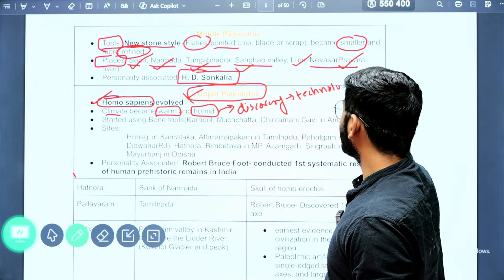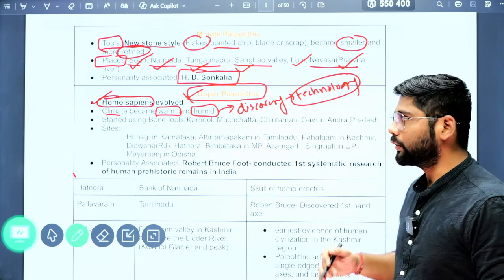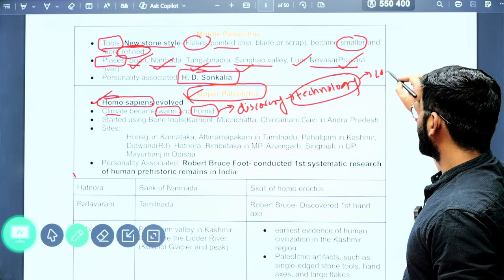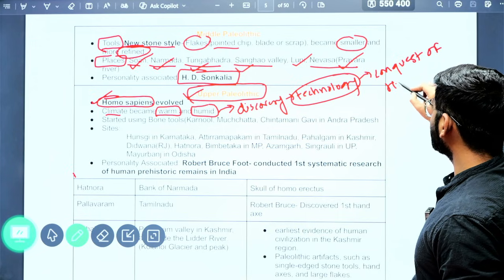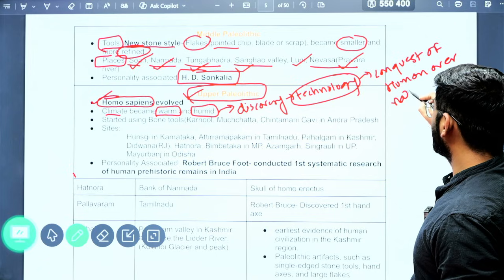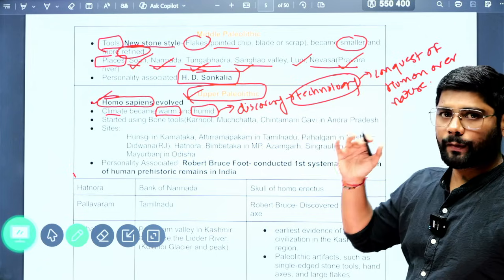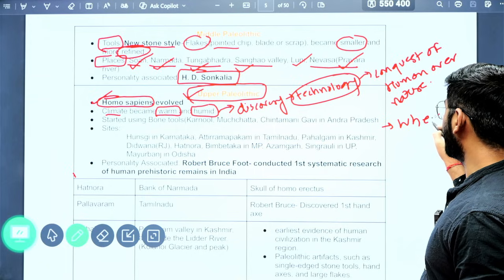So how does technology evolve? The evolution of technology is nothing but the conquest of human over nature. The first significant discovery of human history is the wheel.